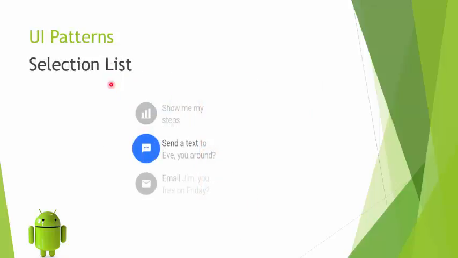Next, and the last one, is a selection list. Now, a selection list is implemented using the variable list view class provided by the API. It provides us with a simple list which is optimized for use on a small screen, a similar one which we had just seen when we were talking about the voice notification. So when you say OK Google, this kind of a list comes up. That is a system built-in app or a demo app which has used this variable list view class to show a small list from which you may select a particular list item.